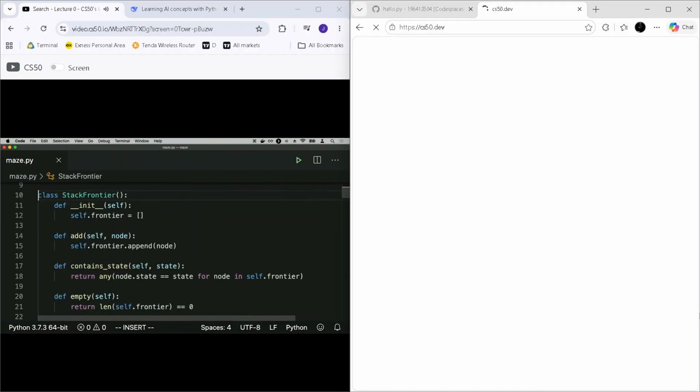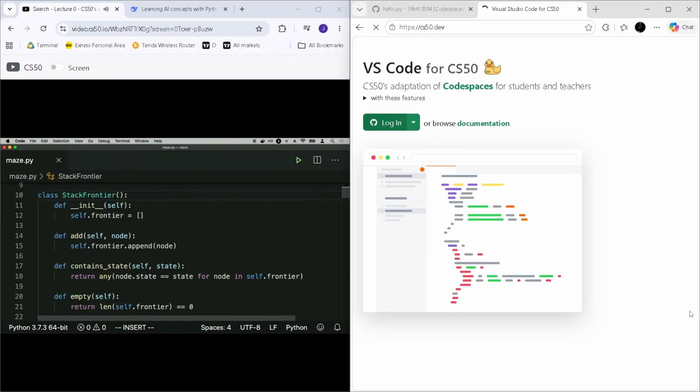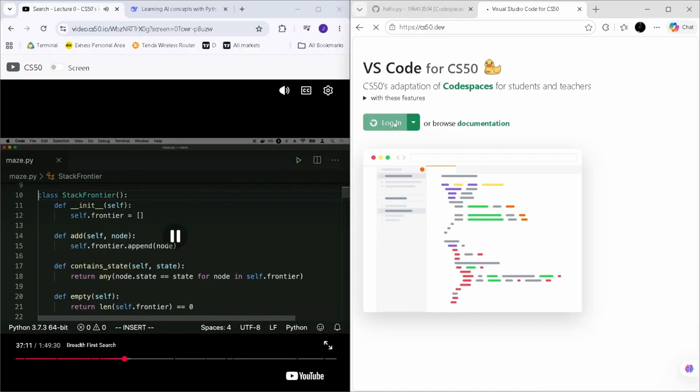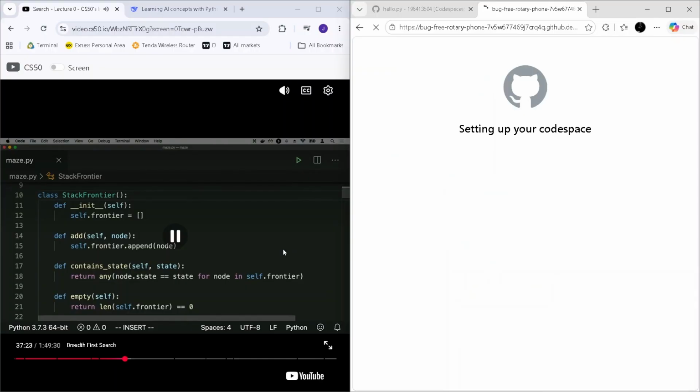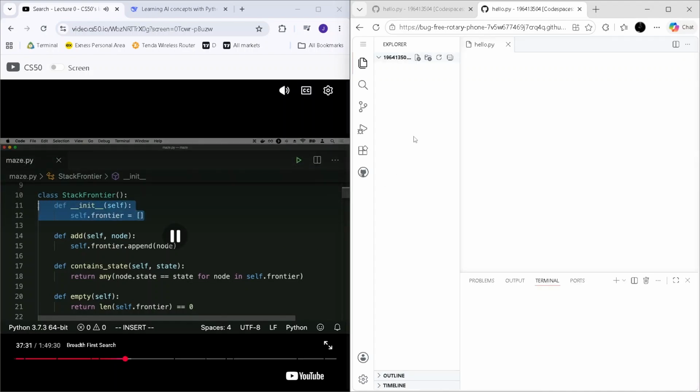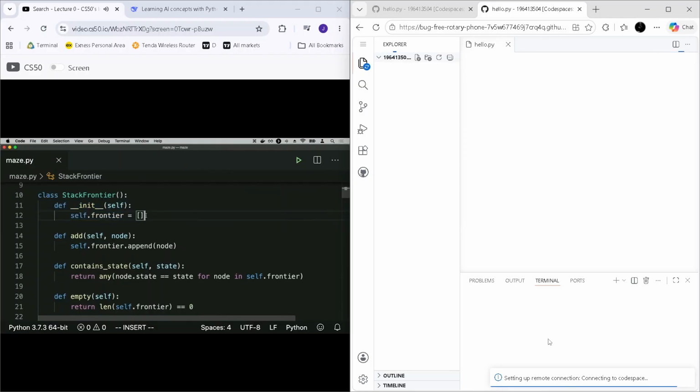And if unfamiliar, a class is a way for me to define a way to generate objects in Python. This refers to an idea of object-oriented programming, where the idea here is that I would like to create an object that is able to store all of my frontier data, and I would like to have functions, otherwise known as methods, on that object that I can use to manipulate the object. And so what's going on here, if unfamiliar with the syntax, is I have a function that initially creates a frontier that I'm going to represent using a list. And initially, my frontier is represented by the empty list. There's nothing in my frontier to begin with.